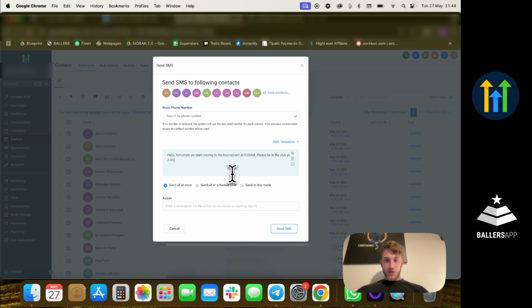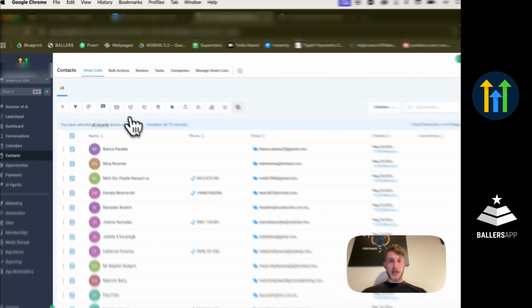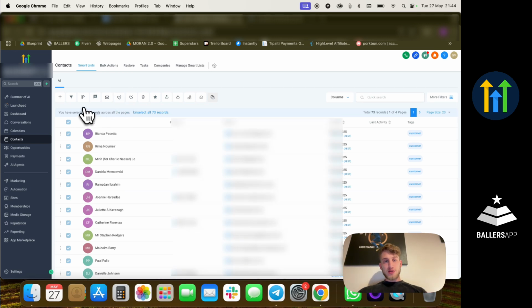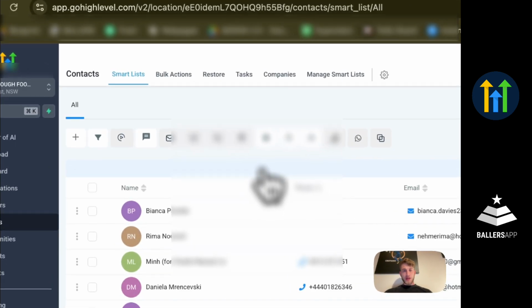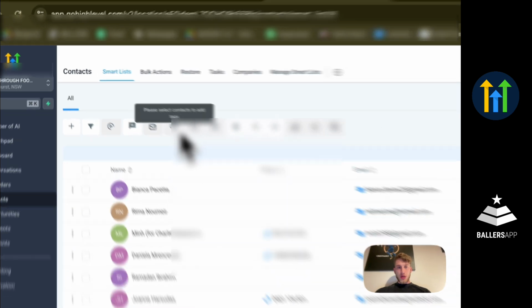So what that would do, that would send this SMS to all of the people that you've marked without you having to send it manually to everybody. Just imagine how much time this would potentially save you in case you have to do it on a weekly basis, on a daily basis, if you just simply have to follow up with all of the players and parents regarding certain things. So that's the way that it can potentially save you a lot of time. So now, let's talk about my favorite thing that this software can do.